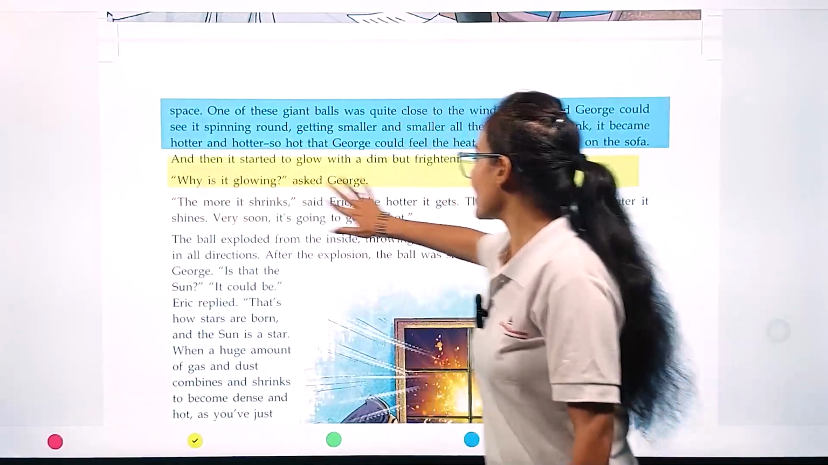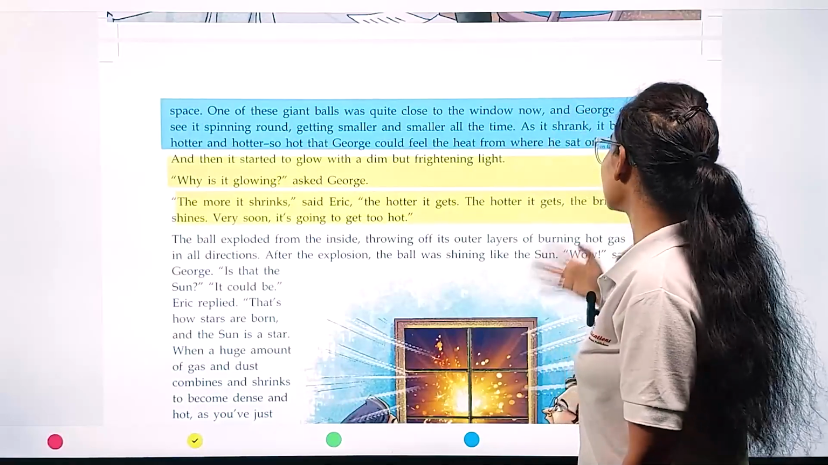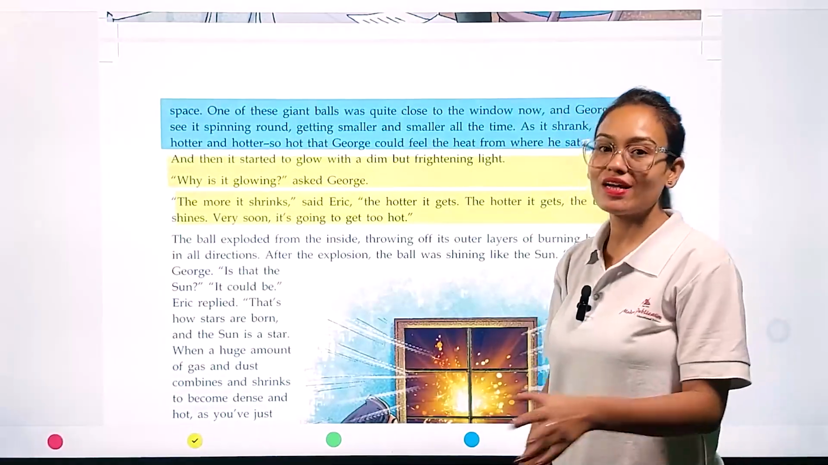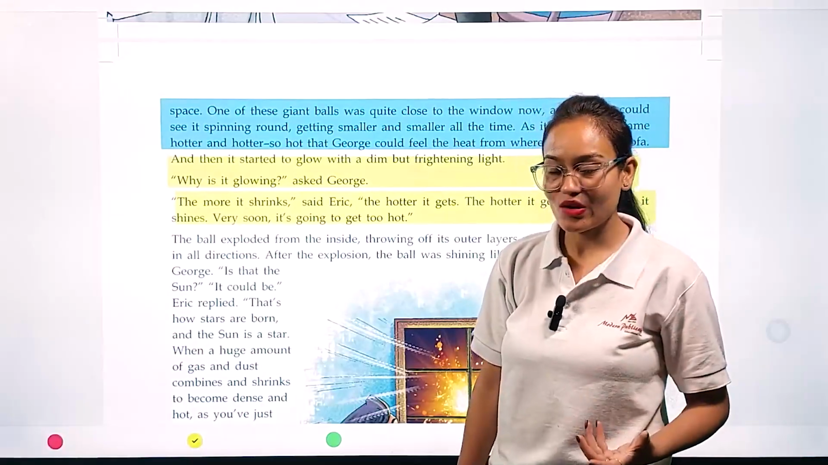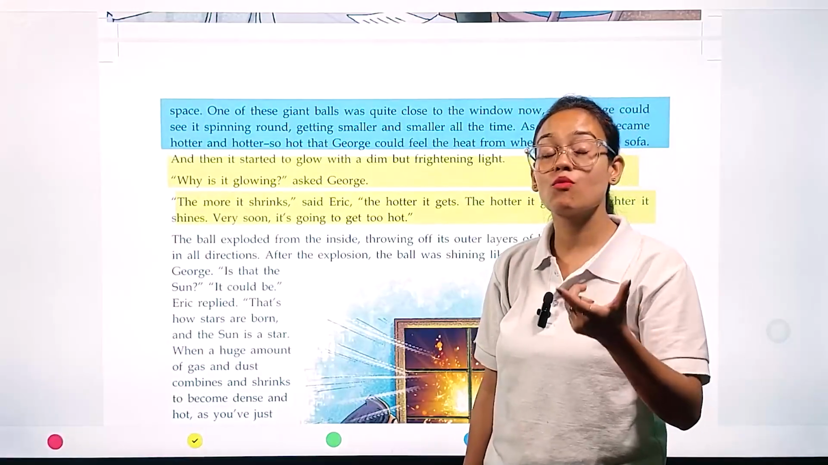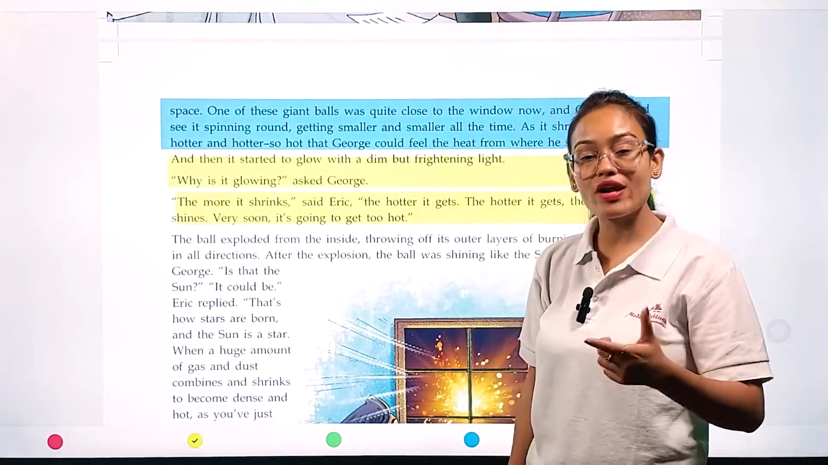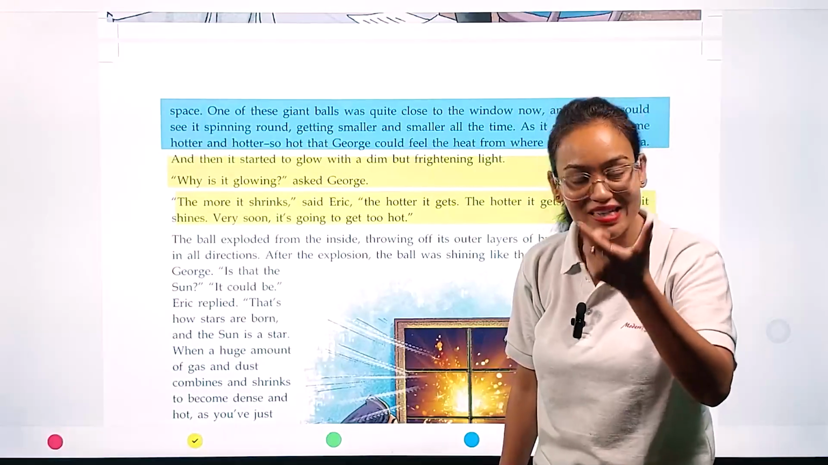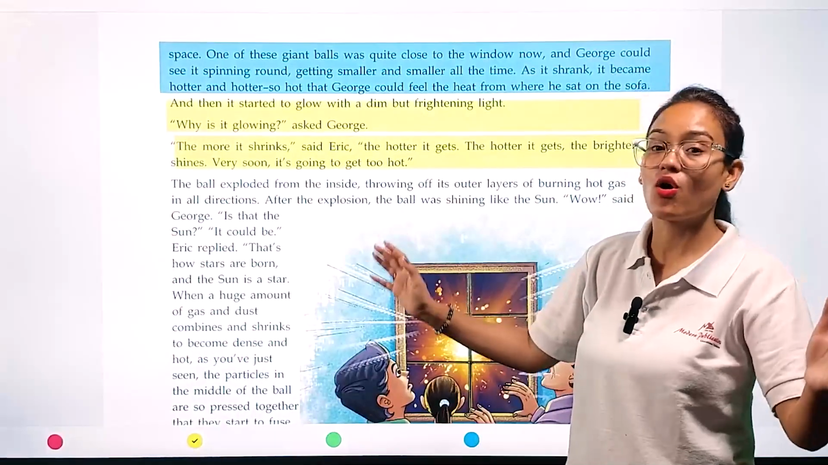The more it shrinks, said Eric, the hotter it gets. The hotter it gets, the brighter it shines. Very soon it's going to get too hot. George, the more they shrink, the hotter they become, and the hotter they become, the brighter they shine, and very soon they are going to become very hot.